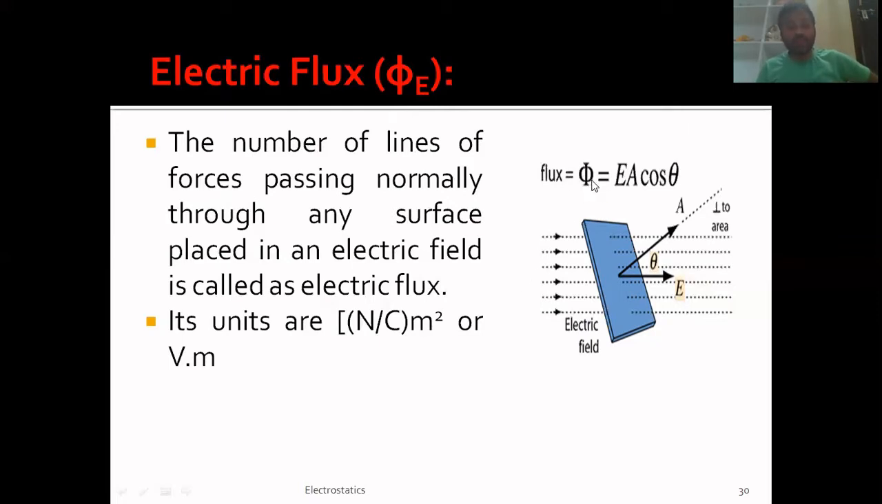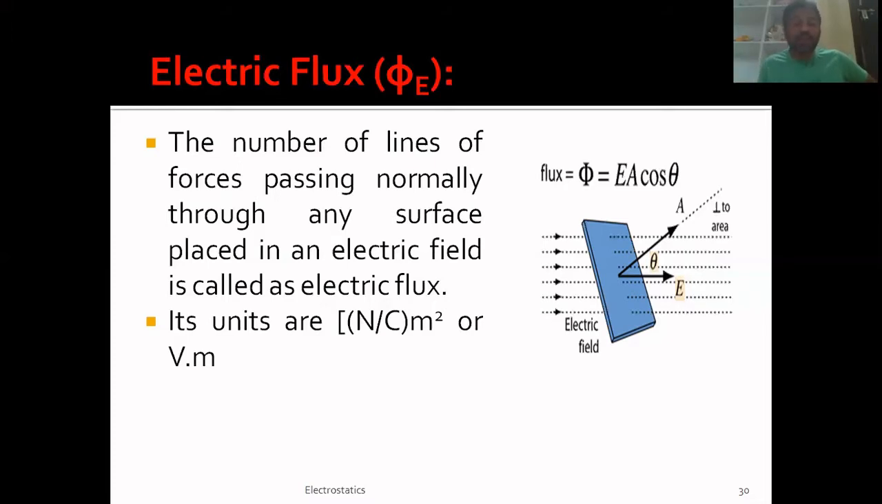Mathematically, we can write this as, remember, electric flux is a number. It's just a number. It's a scalar quantity. It is the number of lines of forces passing through an area normally. Since it's a number, the mathematical equation to find it is given by E A cos theta, which is also written as E dot A. That means the dot product of the electric field and the area vector gives the number of lines of forces that are passing through an area normally, which we call flux.